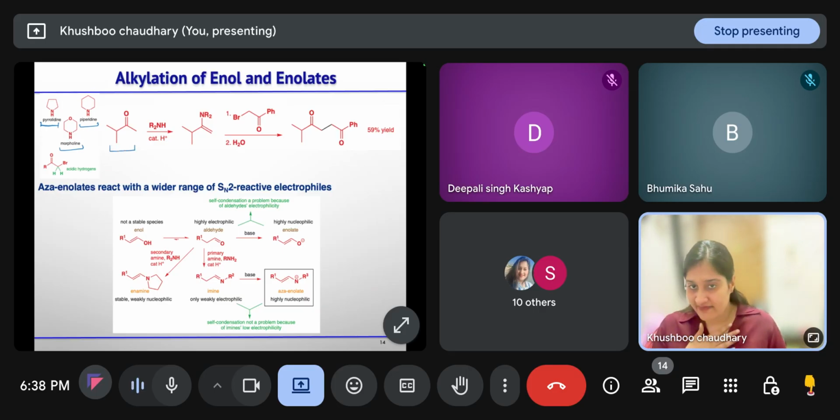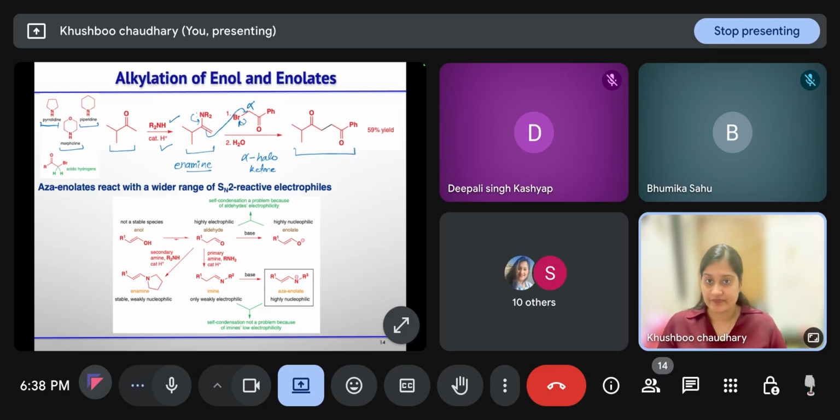So if you have ketone and you are treating it with amine in the presence of a catalytic amount of acid, first enamine will generate, that will undergo reaction with this alpha halo ketone, in this case, alpha bromo ketone. So again, nitrogen lone pair will fall and this carbon will attack in the SN2 fashion, and you will get this product. Clear?